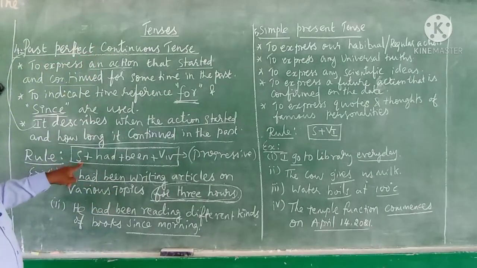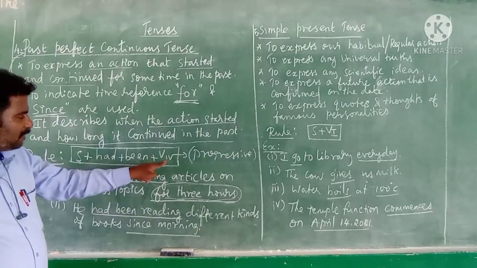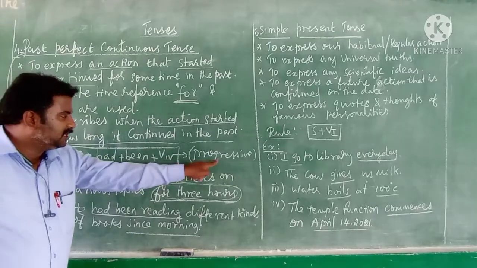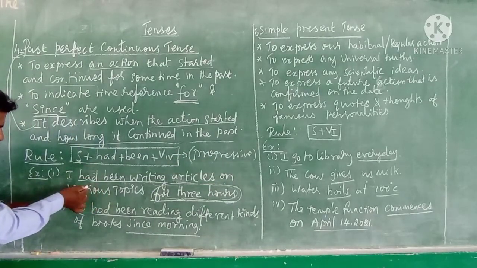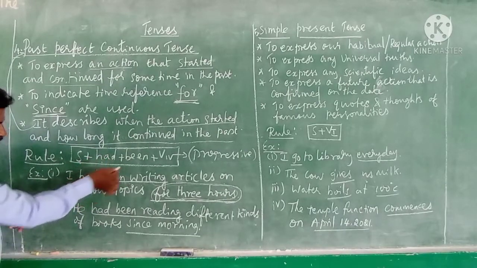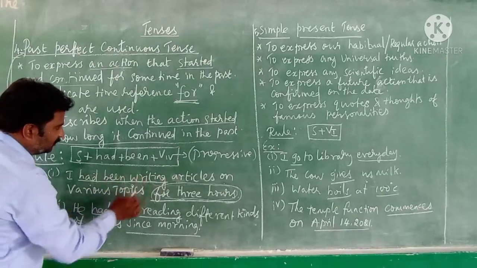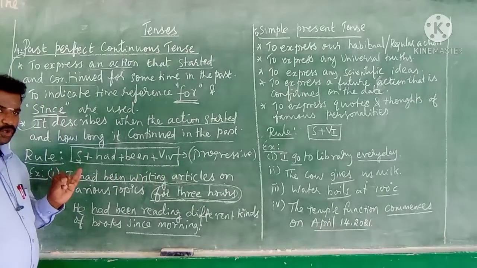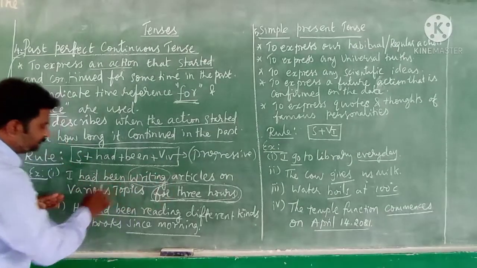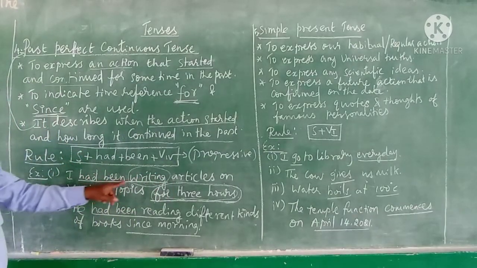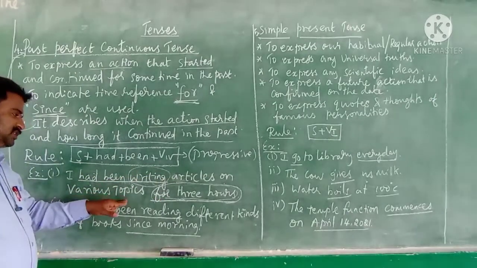See the rule: subject plus had plus been plus verb fourth form. Fourth form in the sense that the verb should be written in the progressive, which means continuous. The same rule is applied here: I had been, verb fourth form. What is the main verb here? Write, wrote, written. The fourth form is writing. So, I had been writing articles on various topics for 3 hours.